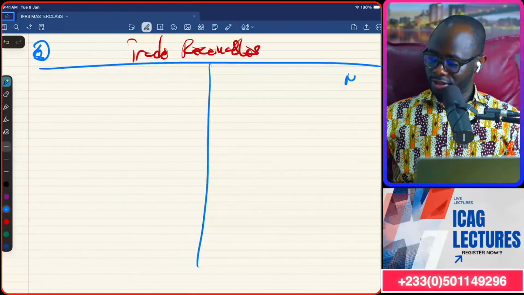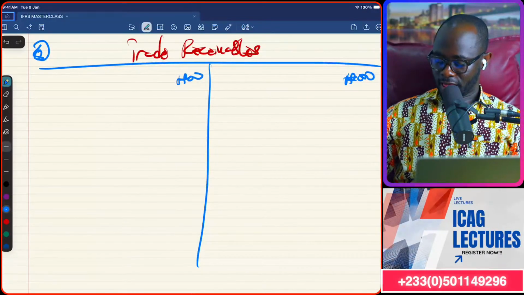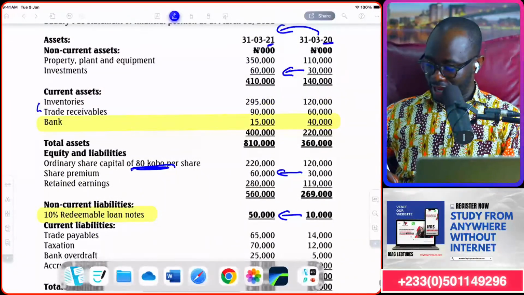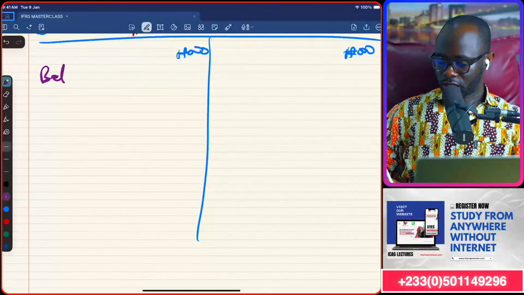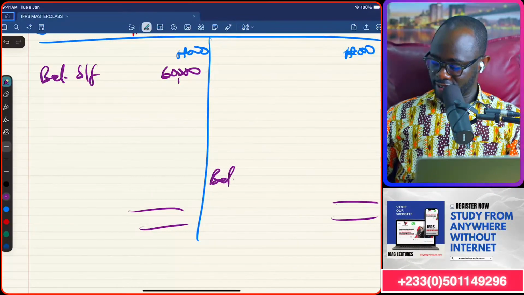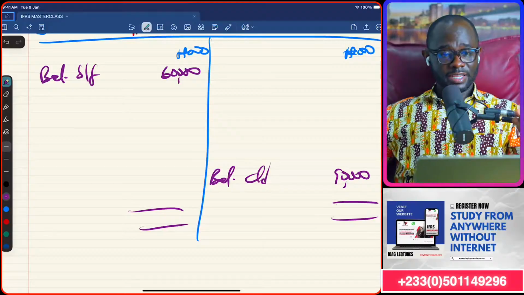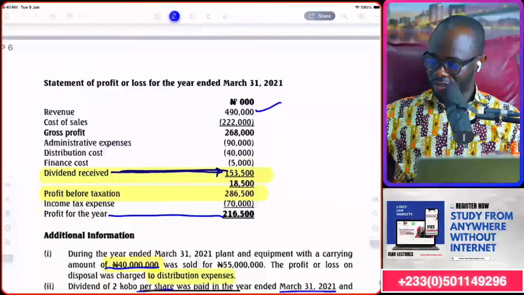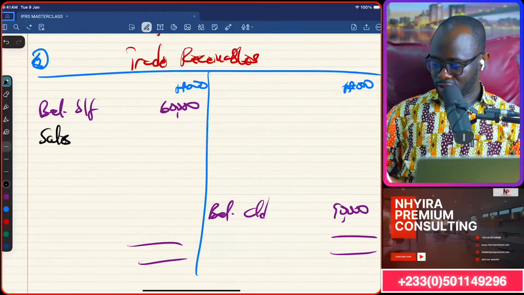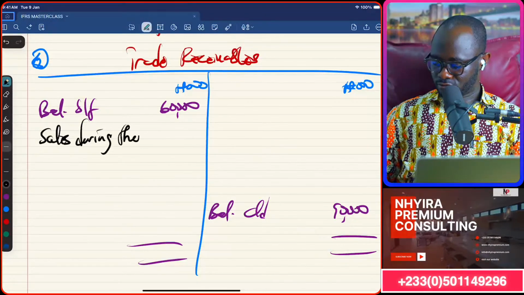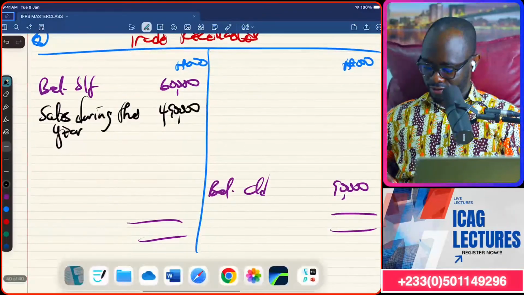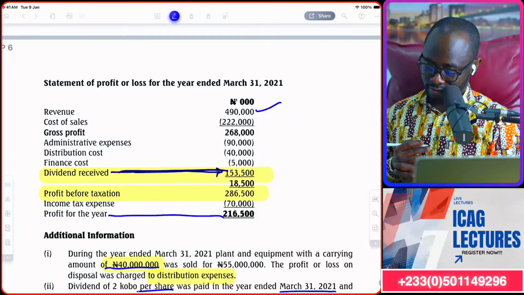Again, just the account here. Receivables has a debit balance, so let's go up. Last year 60, now it is 90. So balance brought forward 60,000. Now it's 90,000. The sales during the year will come in the P&L, 490,000. Because the double entry is to credit sales and debit receivables, 490,000. All right? Yep, that's it.